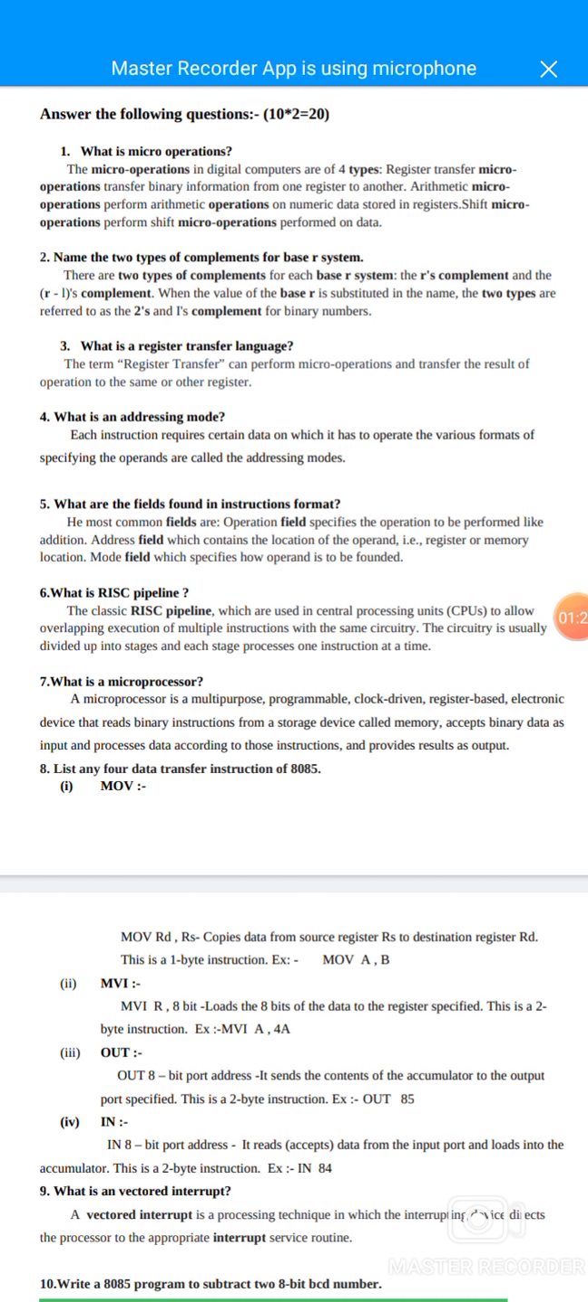Sixth question, what is a RISC pipeline? The classic RISC pipeline is used in central processing units, CPUs, to allow the overlapping execution of multiple instructions with the same circuitry. This circuitry is usually divided into stages, and each stage processes one instruction at a time.